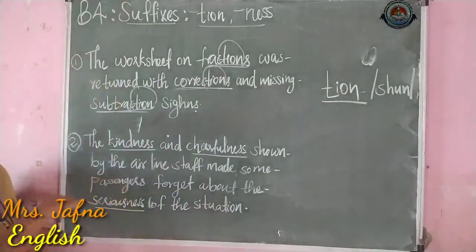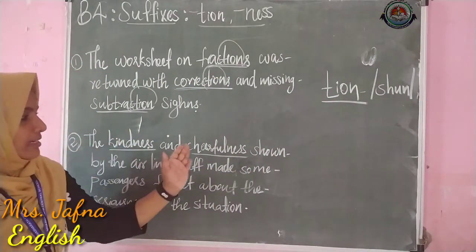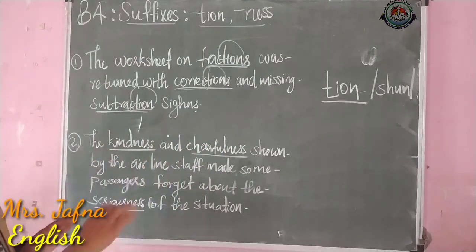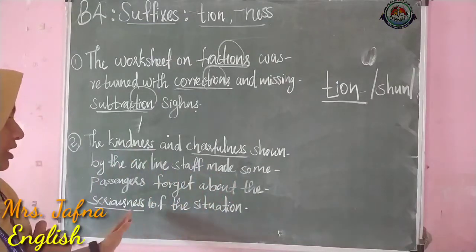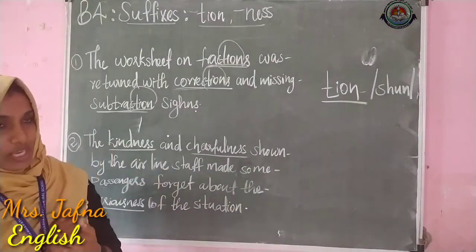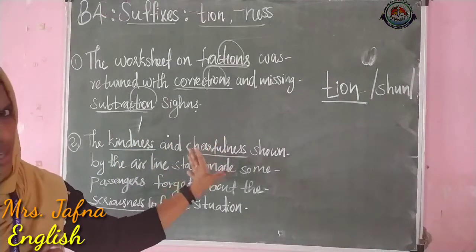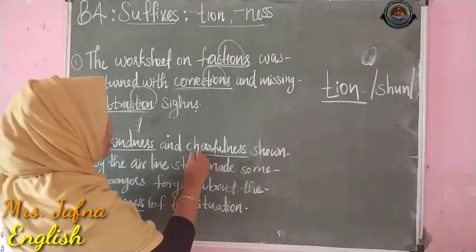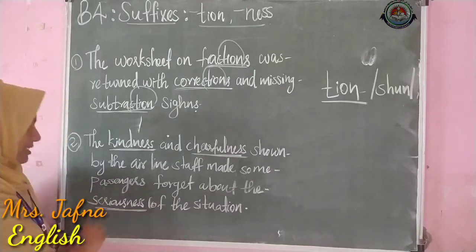Okay, let's see the second sentence. Here, the kindness and cheerfulness shown by the airline staff made some passengers forget about the seriousness of the situation. See, here also I have underlined some words. Which are they? Yes, cheerfulness, kindness and seriousness.